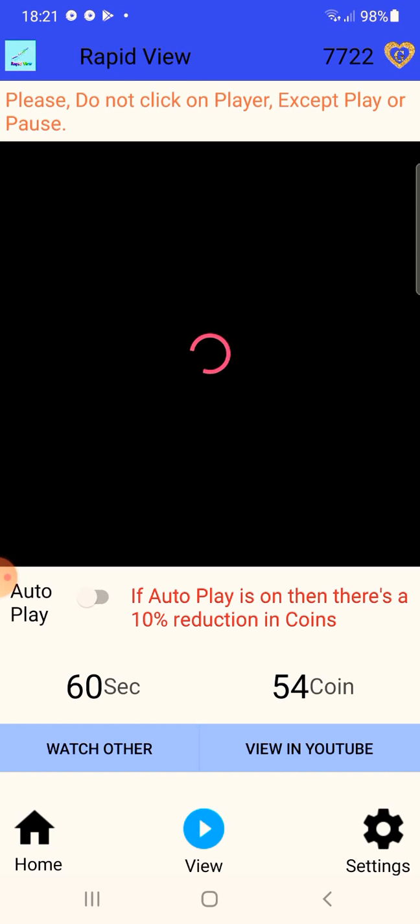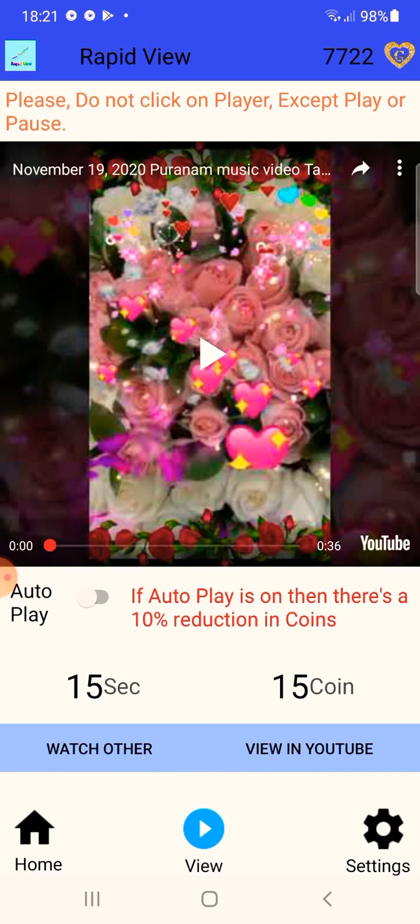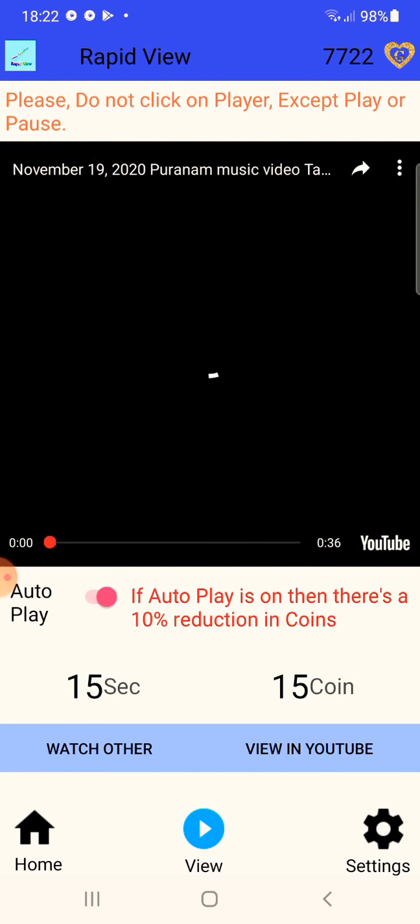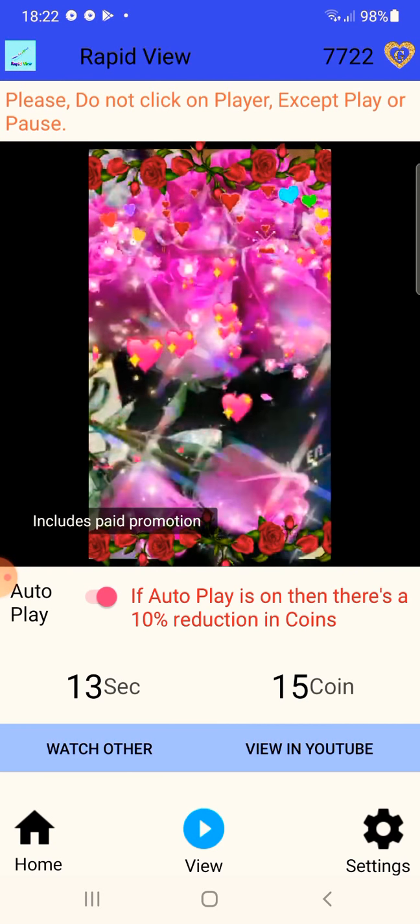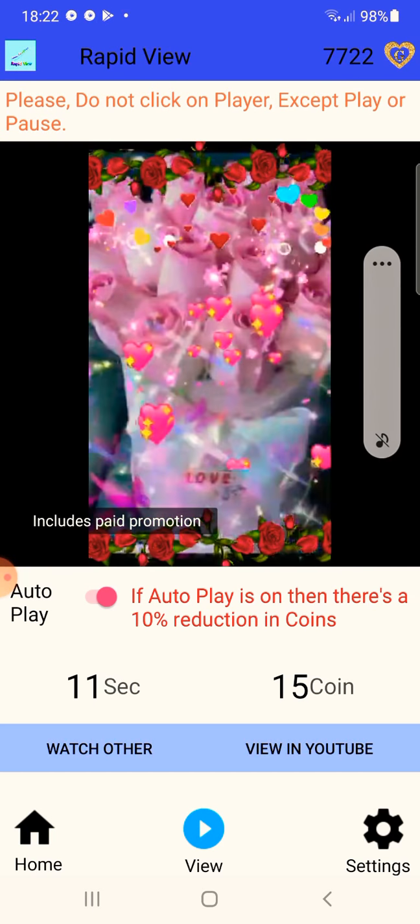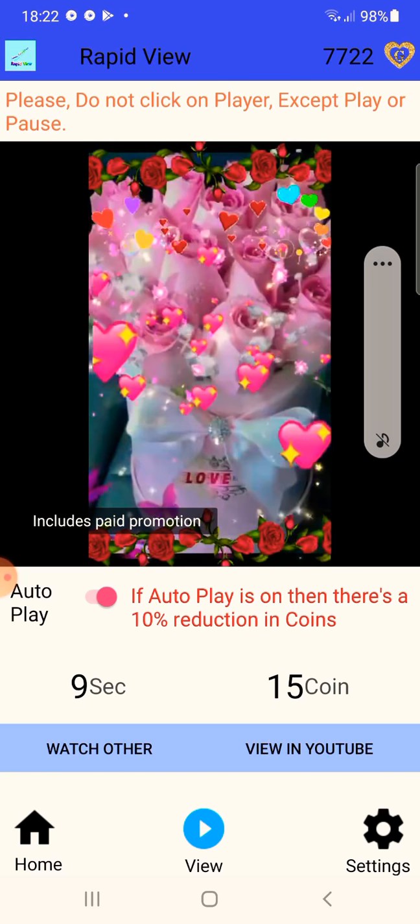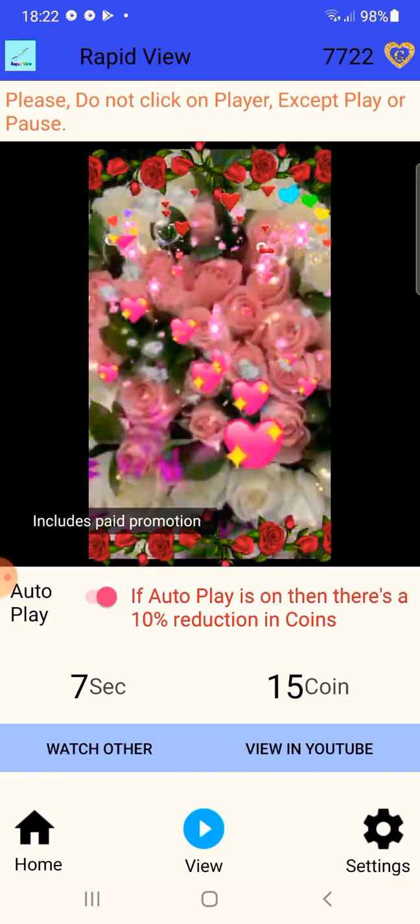In this application, how can you earn coins? First of all, you have to earn these coins, then you will add campaigns. First of all, you will do this on autoplay. Here click on autoplay and pause the video, resume the video. So now in this you can see the countdown has started. In front of you, the next video will be played.